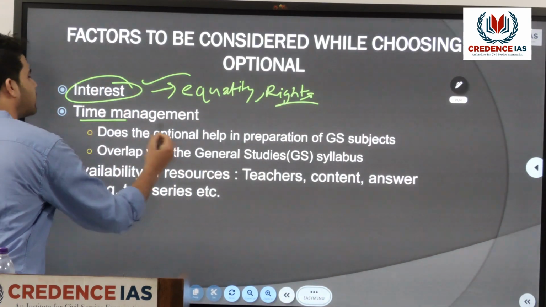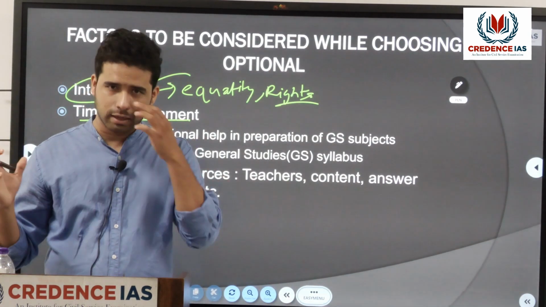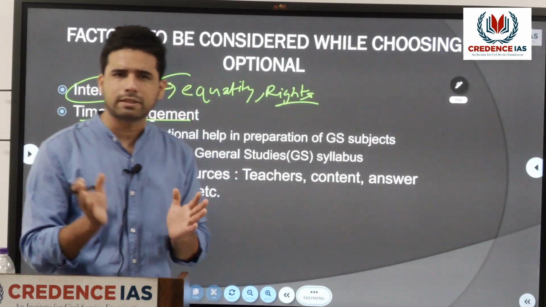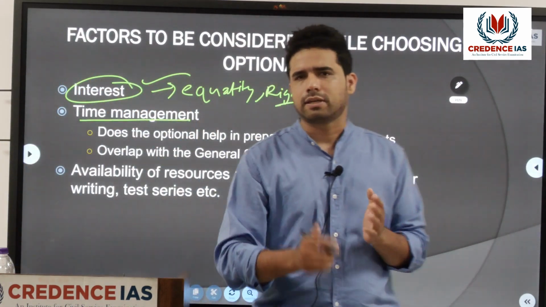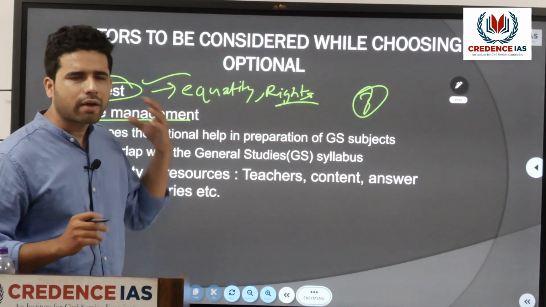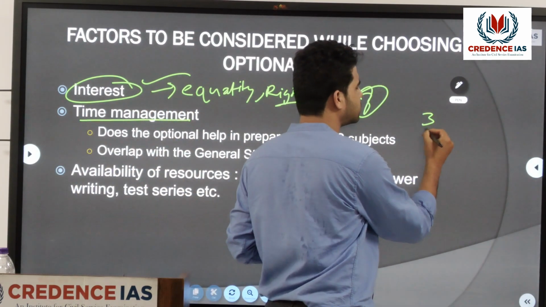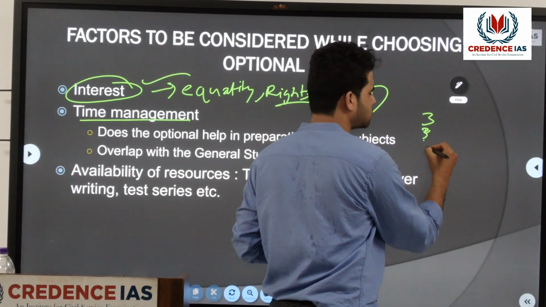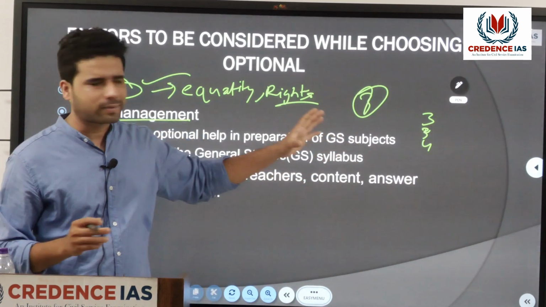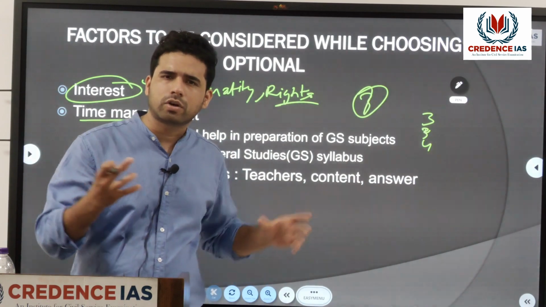Then another factor is time management. As we know, in UPSC the syllabus is very vast, and there are 7 papers in mains. So between prelims and mains, and during your preparation as well, you have to study a lot of subjects. GS1 has 3 subjects, GS2 3 subjects, around 5 subjects in GS3, then ethics. So it is almost 12 subjects. Along with these GS subjects, you have to prepare for your optional as well.